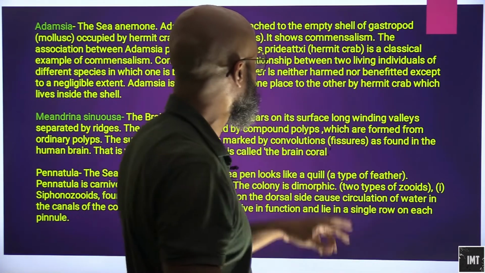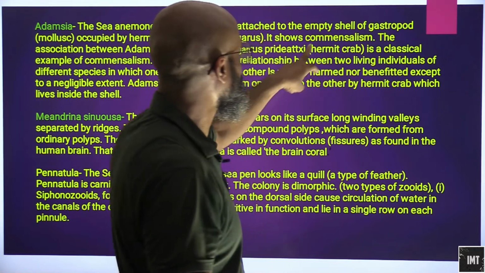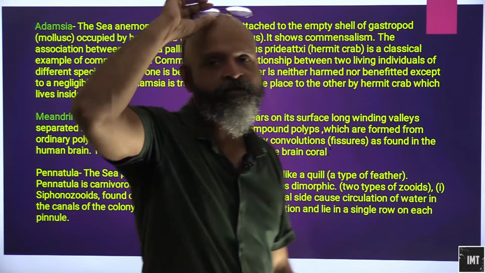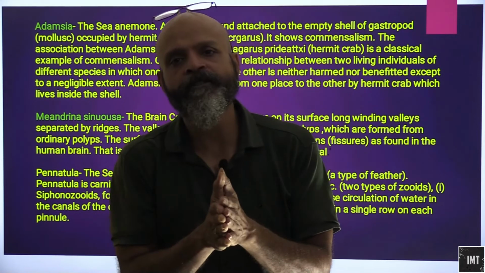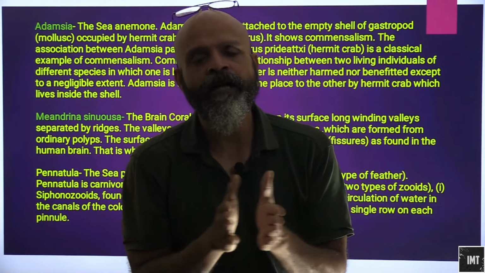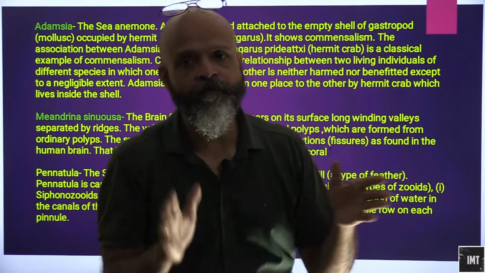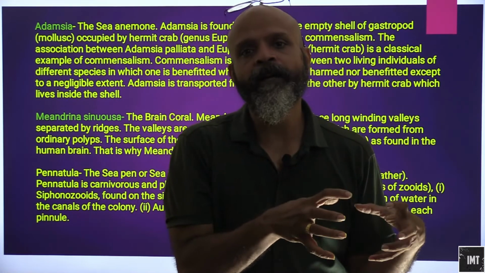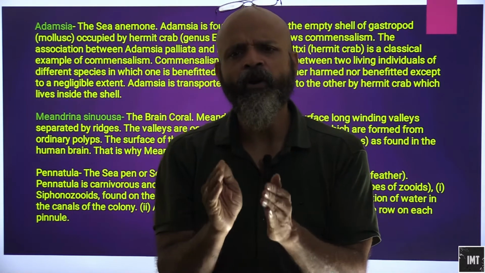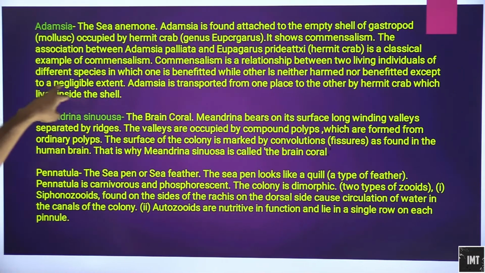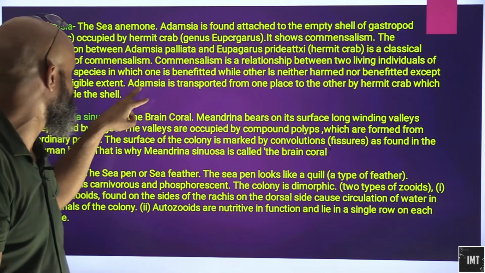See, symbiosis and commensalism are two different processes. Symbiosis is a process in which both the organisms involved are mutually benefiting from each other. Commensalism is a process in which one gets the benefit, the other is neither harmed nor benefited except to a very negligible extent.